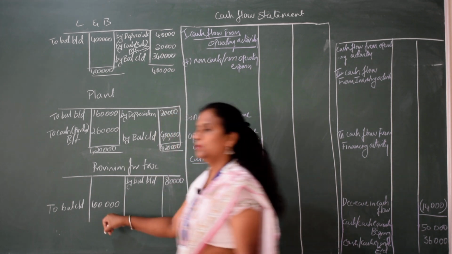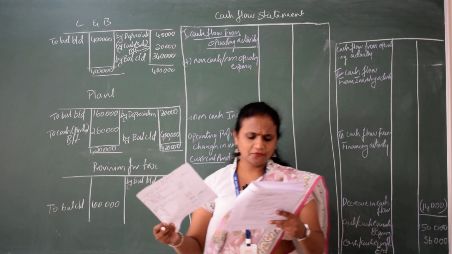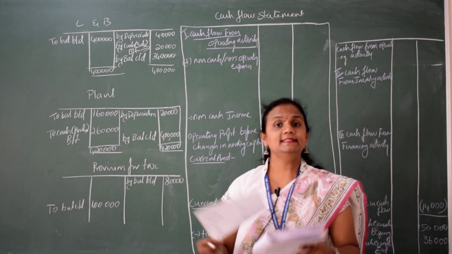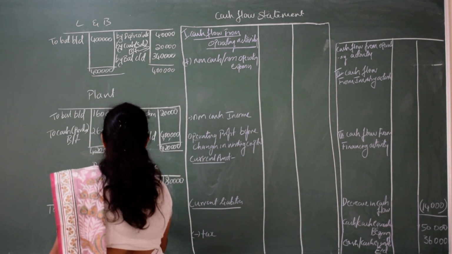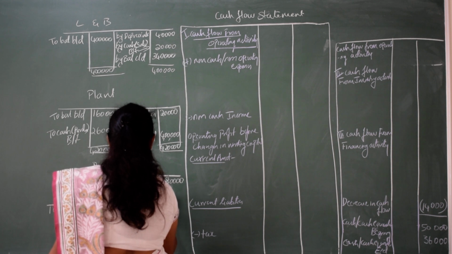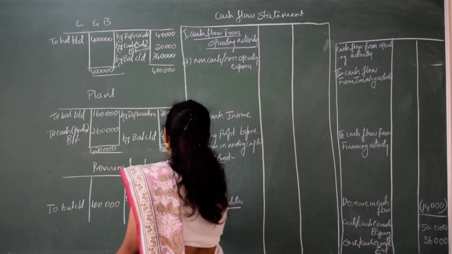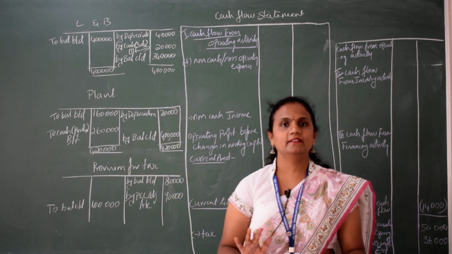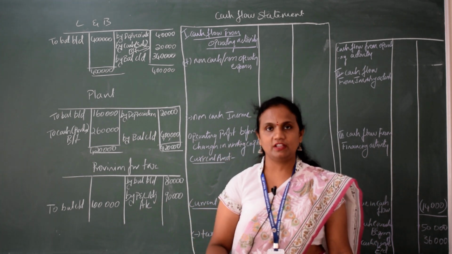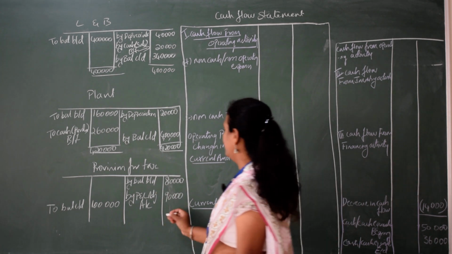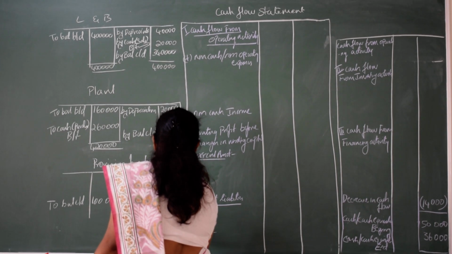Next, what is the adjustment given? The provision for taxation during the year was 90,000. So definitely the provision will come here as by P&L adjustment account, that is a provision, 90,000. The provision means you have not paid yet, you have only made a provision. So now which side is more? Definitely the credit side. It will come 1,70,000.